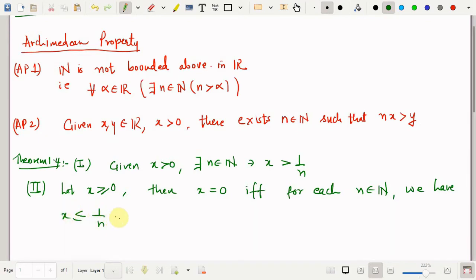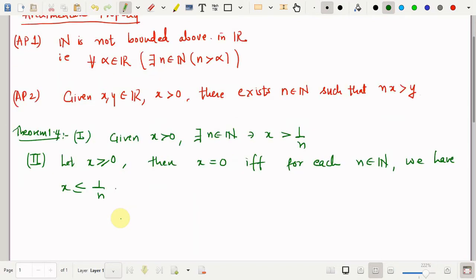In fact, if you remember, at the beginning of this chapter we proved something similar to this: if x is less than or equal to y plus z for all z greater than 0, then x is less than or equal to y. Now here we have generalized it for 1 by n, because 1 by n is always a positive real number as n is always greater than or equal to 1.